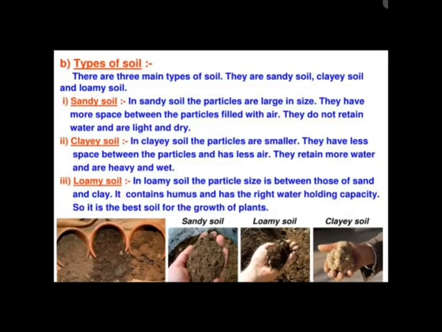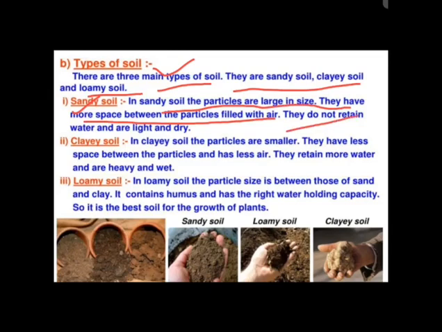Next is types of soil. There are three main types of soil: sandy soil, clay soil, and loamy soil. The first one is the sandy soil. In sandy soil, the soil particles are large in size. They have more space between the particles filled with air, and they do not retain water and are light and dry. So this soil contains particles which are large in size. They have more space between the particles, and they do not retain water. That is why they are light and dry.